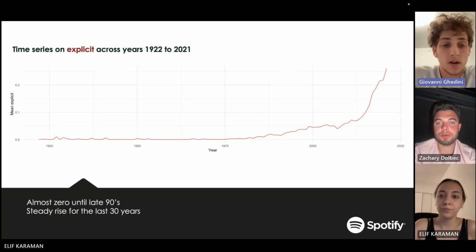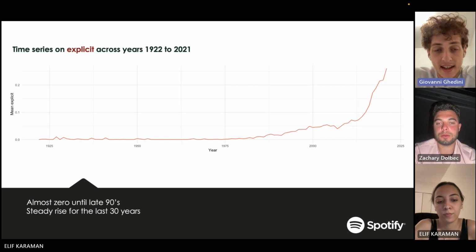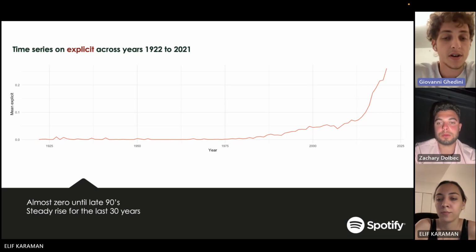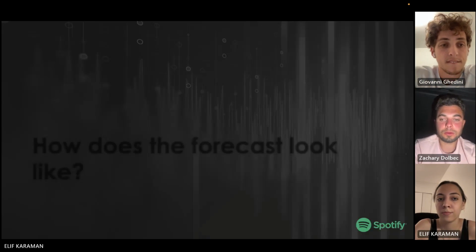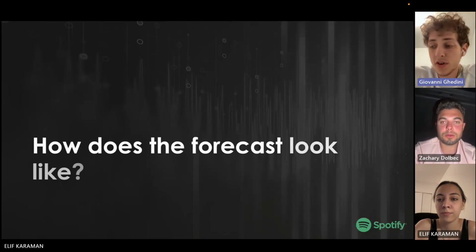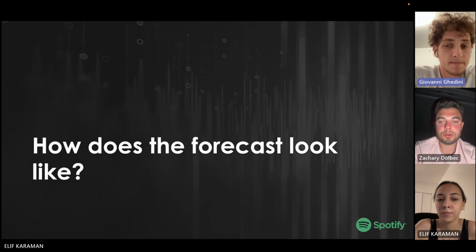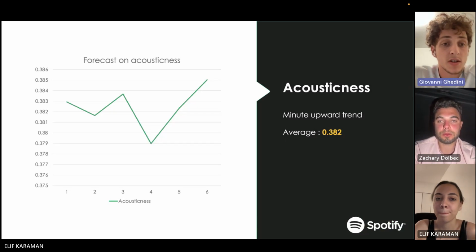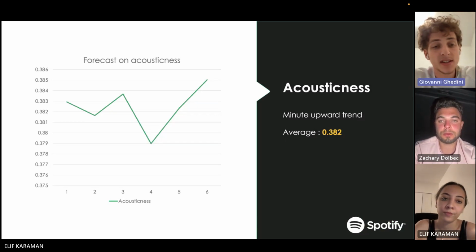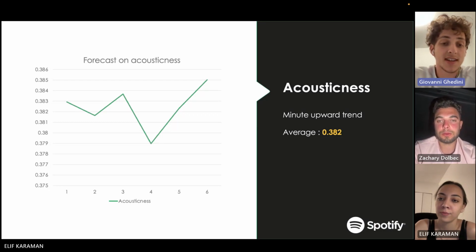Explicit, on the other hand, has been almost close to zero until the late 80s, to then register a steady rise in the last 30 years. How does the forecast look like? Let's see. Forecast on acousticness. Acousticness is expected to decrease for the next 4 years, to then register a steady rise until the 6th year.